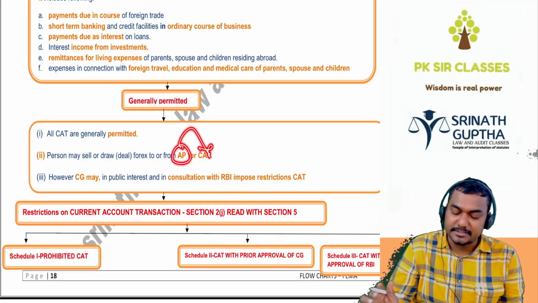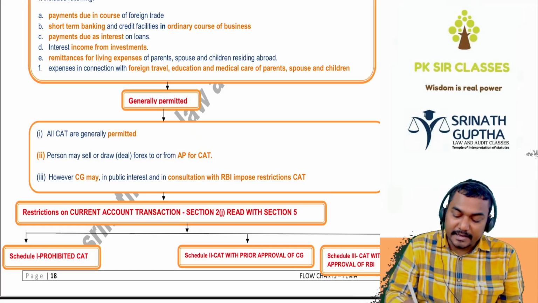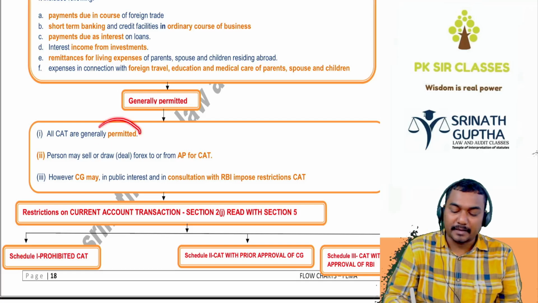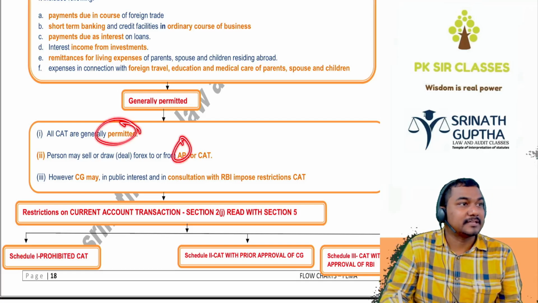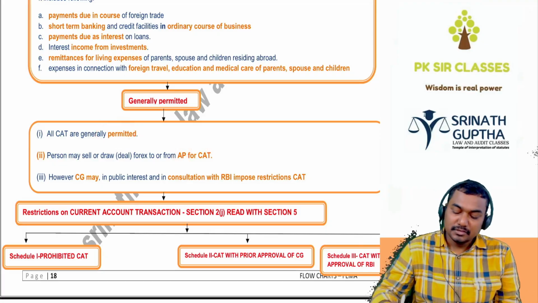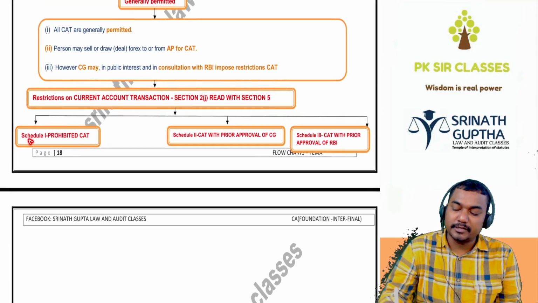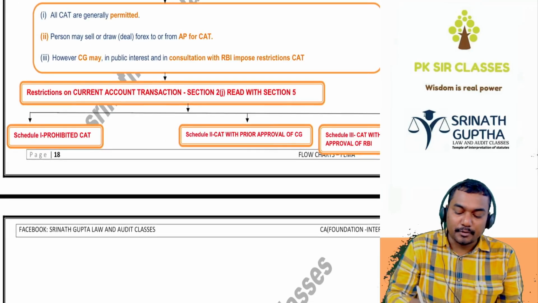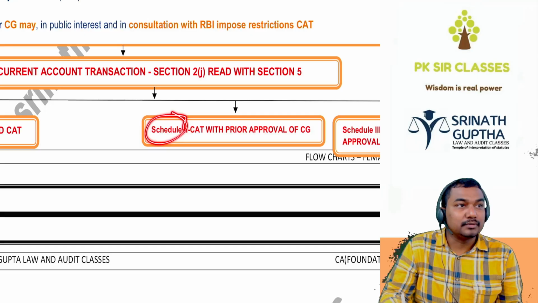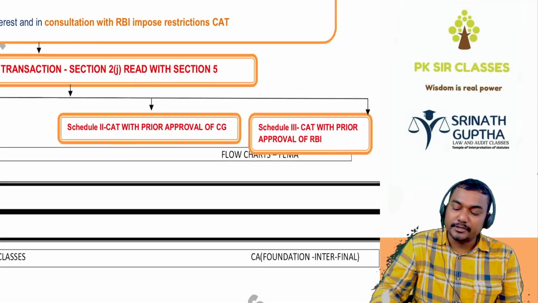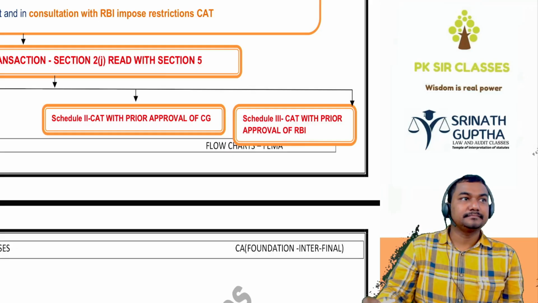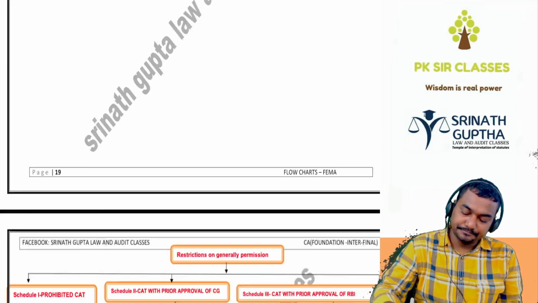They are not prohibited. You can take the money from the authorized person for a current account transaction. AP means authorized person. Clear? The CG can also keep restrictions on current account transactions. Generally permitted. You can get the money from the authorized person for current account transactions. The CG can also keep some restrictions. So restrictions are of three types: Schedule 1, Schedule 2, Schedule 3. Schedule 1 is the prohibited current account transactions. Schedule 2, you can do this current account transaction with approval of the CG. Schedule 3, you can do with approval of the Reserve Bank of India. Done? Let's start one by one.